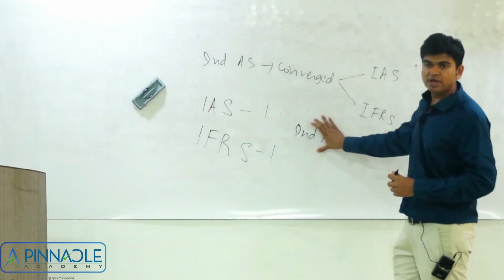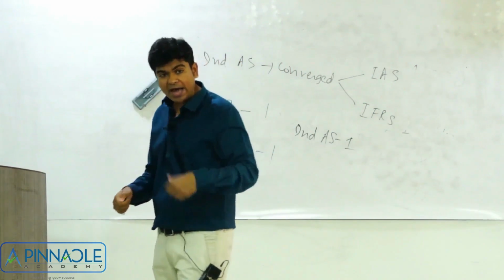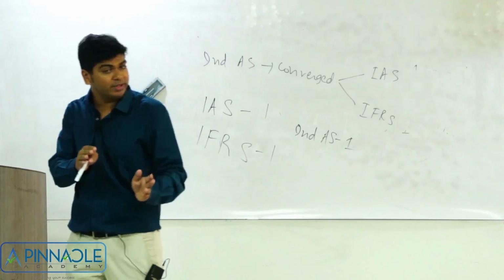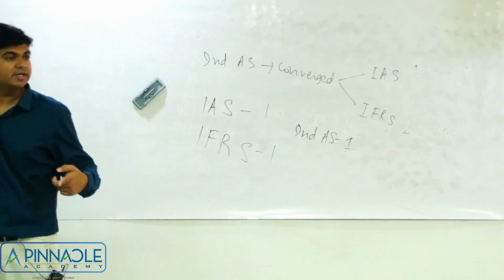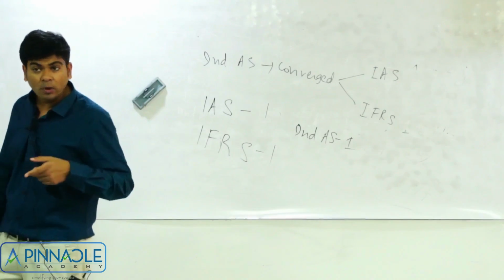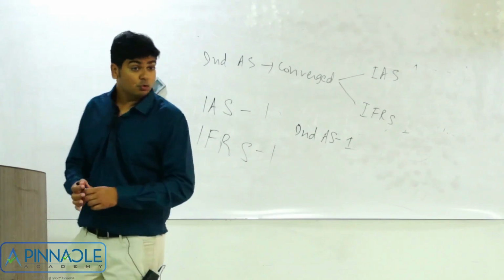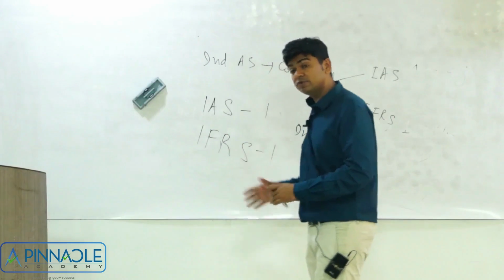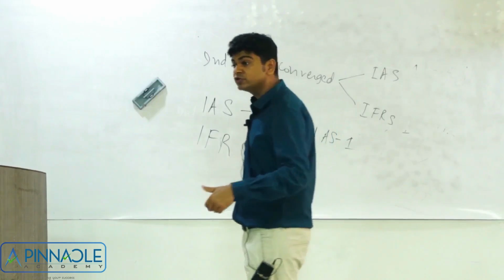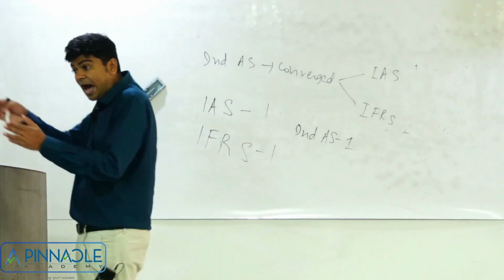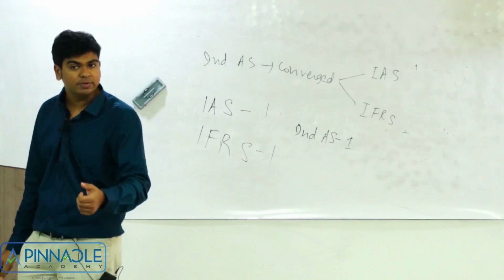So that's the problem that we have. When I say Ind AS 1, is it converged with IAS 1 or is it converged with IFRS 1? This is a typical problem, because two serial numbers are continuing right now. One serial number for the IAS, another serial number for the IFRS. So when someone says I'm following Ind AS 1, someone says I'm following Ind AS 8, now there will be a trouble. When you say Ind AS 8, is it converged with IAS 8 or is it converged with IFRS 8? That's the issue which can be there.